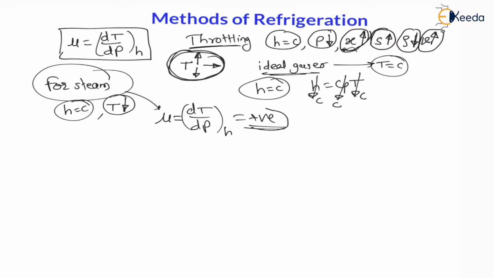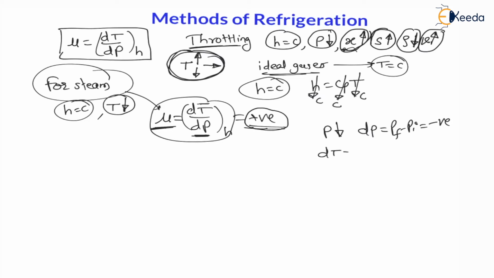And if the Joule-Thomson coefficient is positive, that means, my dear students, we have seen that due to throttling, pressure always decreases. Meaning the change in pressure, that is final pressure minus initial pressure, is always negative. And for mu to be positive, as the change in pressure is negative, the change in temperature must be negative. That is, final temperature minus initial temperature must be negative.